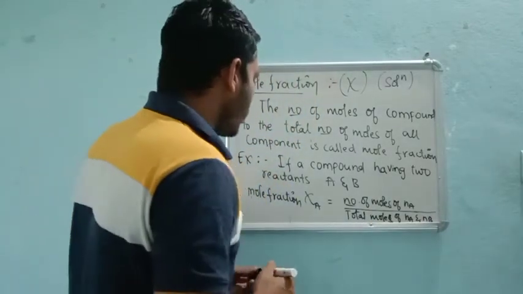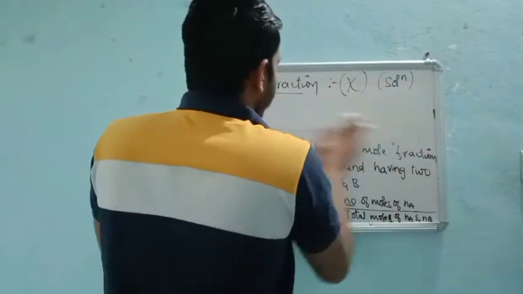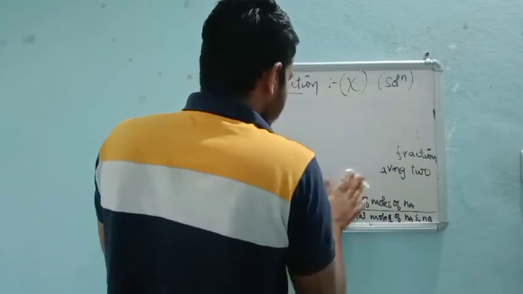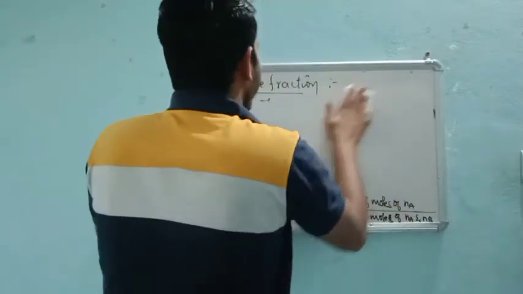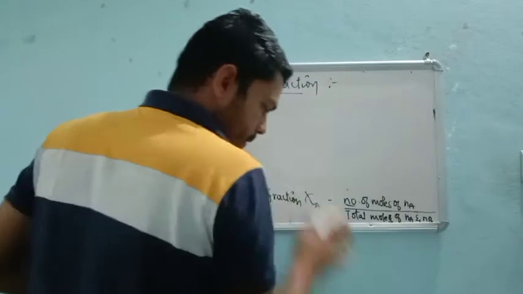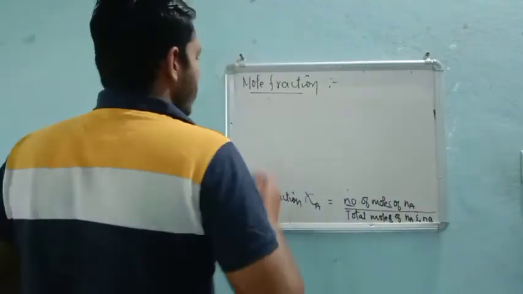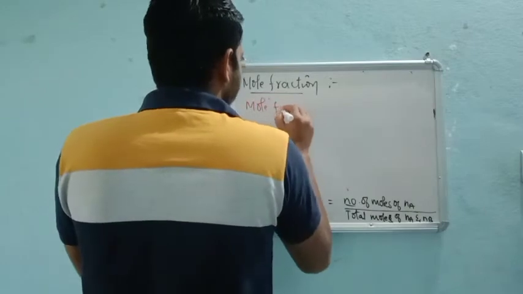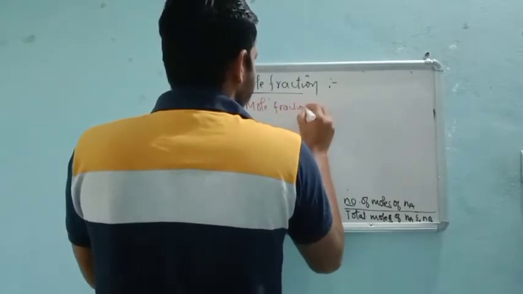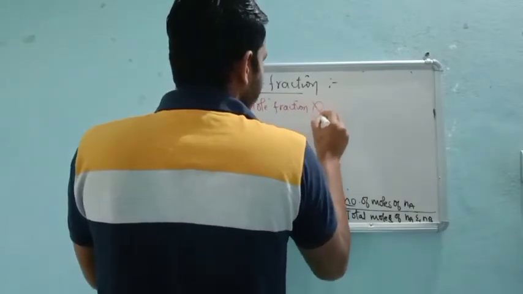Likewise, for mole fraction of B, the same thing we can do.